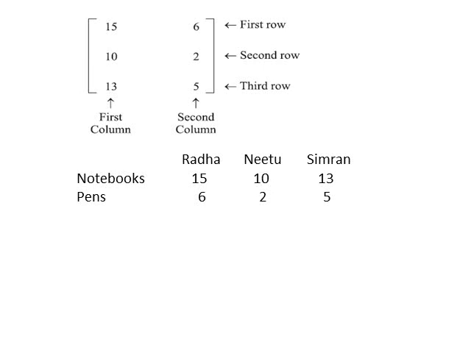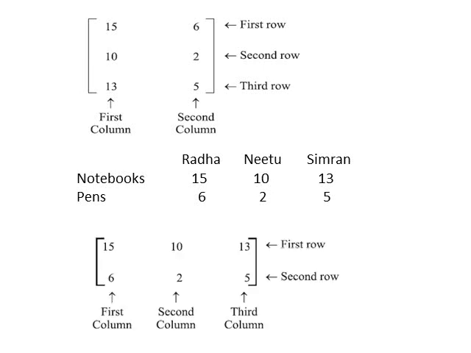Students, this is another way to arrange this information. Further, it can be expressed in this way within long bracket. Here we have 2 rows and 3 columns. Now, in this arrangement, the first row represents the number of notebooks that Radha, Neetu and Simran have and the second row represents the number of pens that Radha, Neetu and Simran have. So, an arrangement or display of this kind is called a matrix.